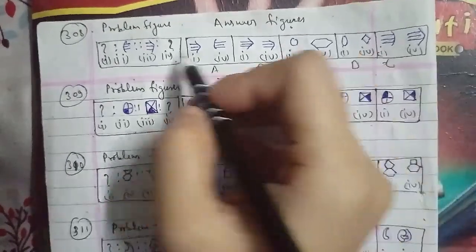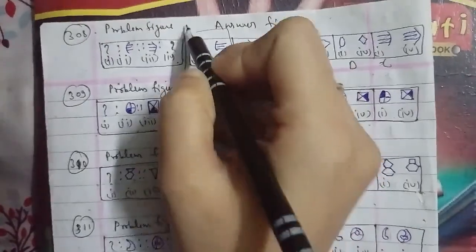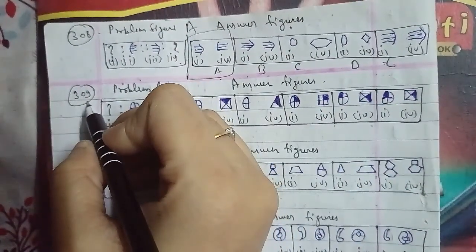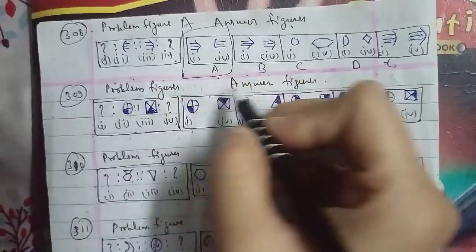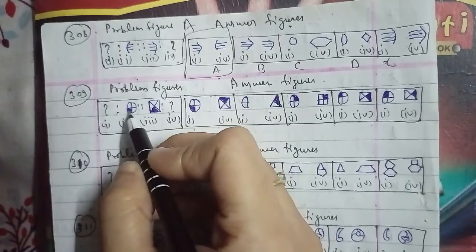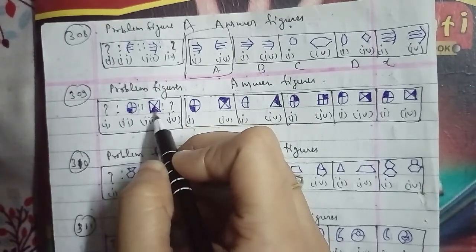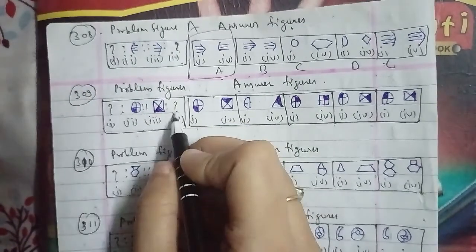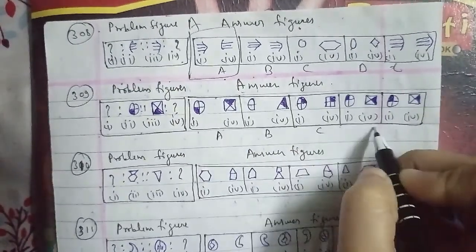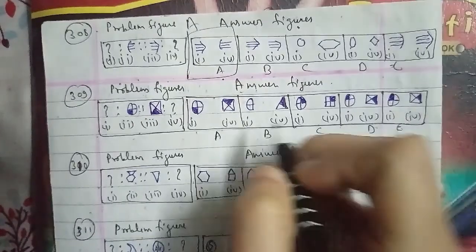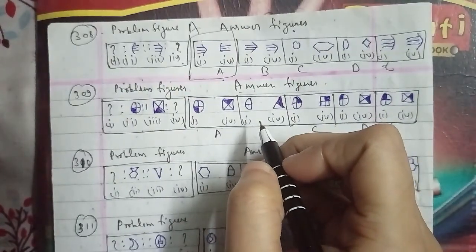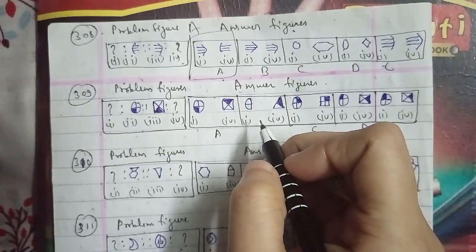The 311th question of the session that we have to talk about, which has your problem figures, and these were the answer figures as well. In the same case here, this is a question mark figure, then we have the second and third, and the question mark again in the fourth. A, B, C, D and E respectively. And here the second figure is a laterally inverted image of the first. We can say that the figure that will be the right answer is the D figure for this question as well.